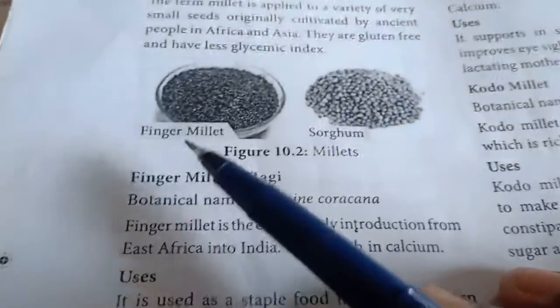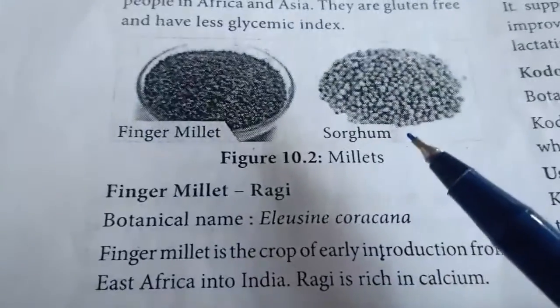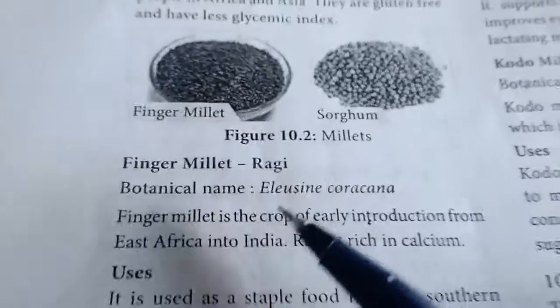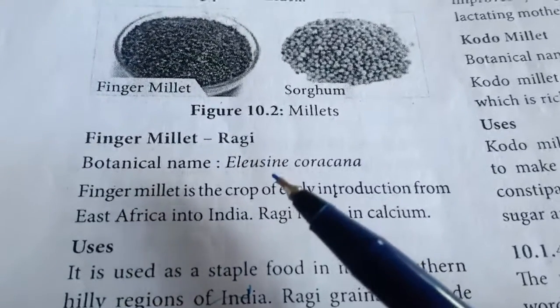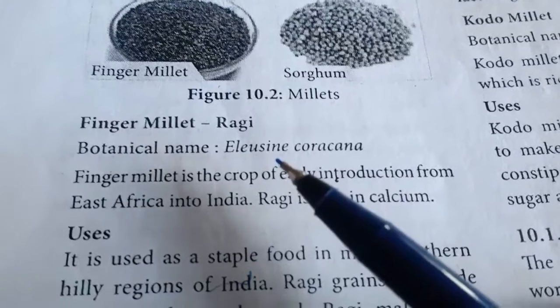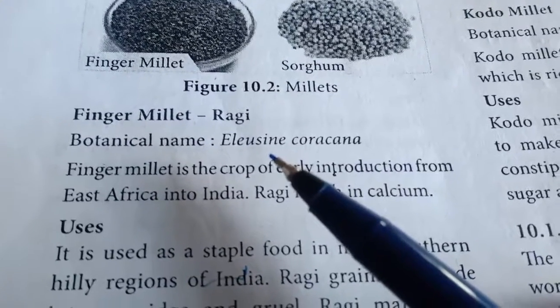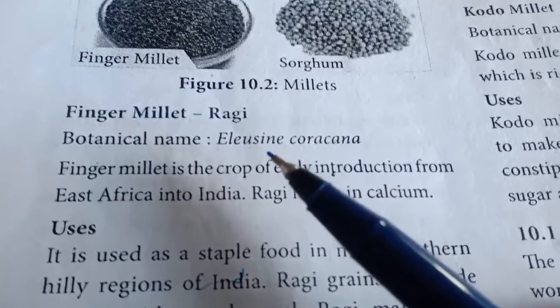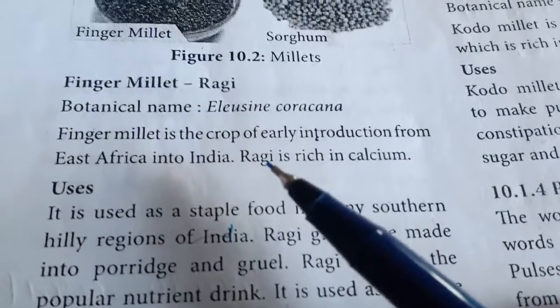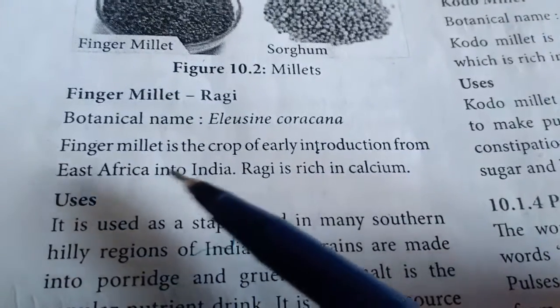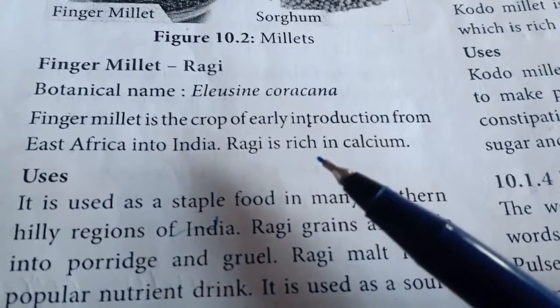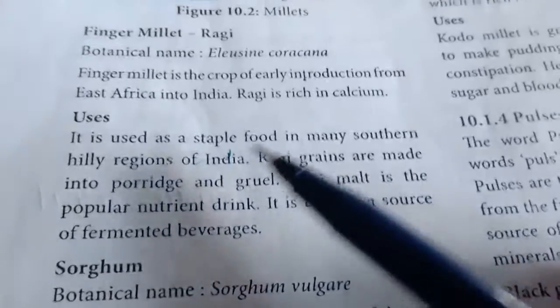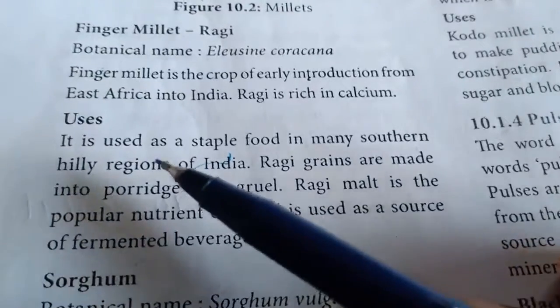And you got two things. One is finger millet, ragi, and the other one is kambu, sorghum. Okay, this finger millet, ragi, binomial is Eleusine coracana. That is the name of the finger millet. And this finger millet is from East Africa and introduced into India, and it is known as ragi, and it is rich in calcium. It is a staple food for hilly region people.